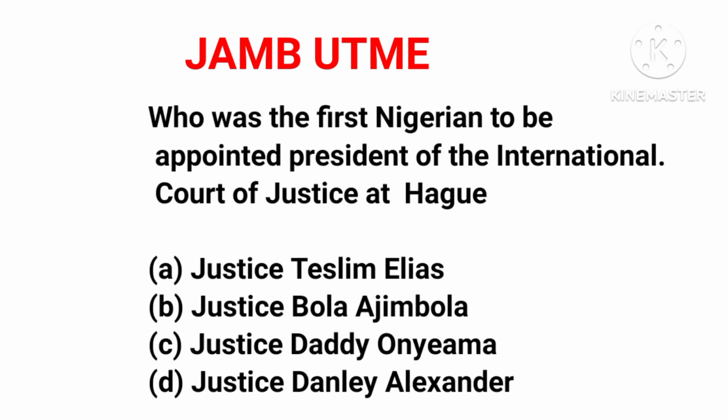Now let's see the next question. We have question 38. Who was the first Nigerian to be appointed president of the International Court of Justice at The Hague? We have option A, Justice Teslim Elias; B, Justice Bola Ajibola; C, Justice Dadi Onyama; D, Justice Danley Alexander.